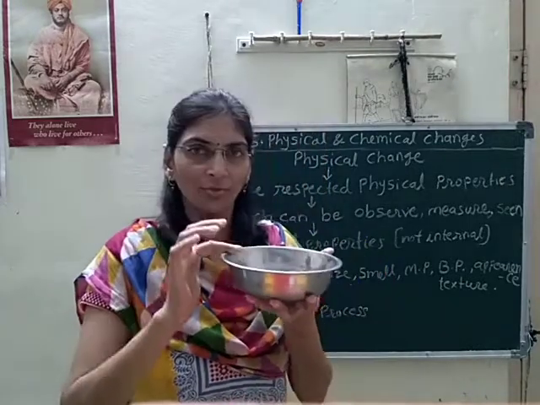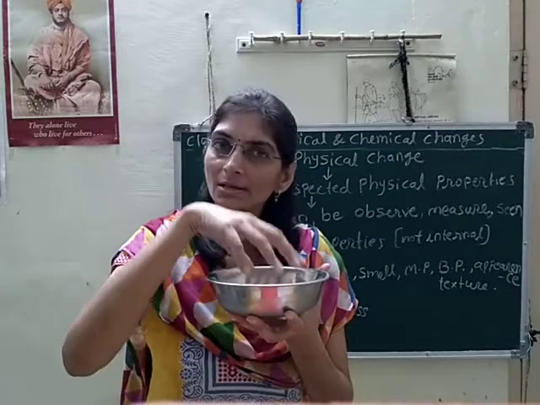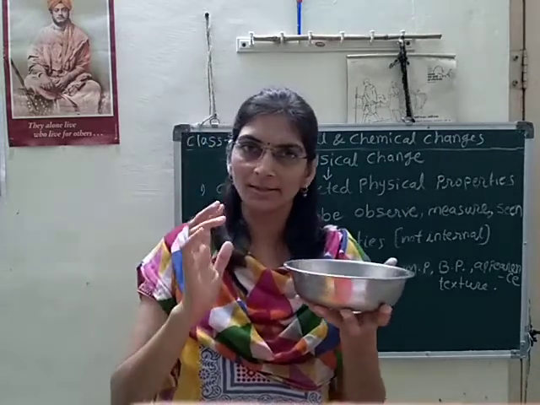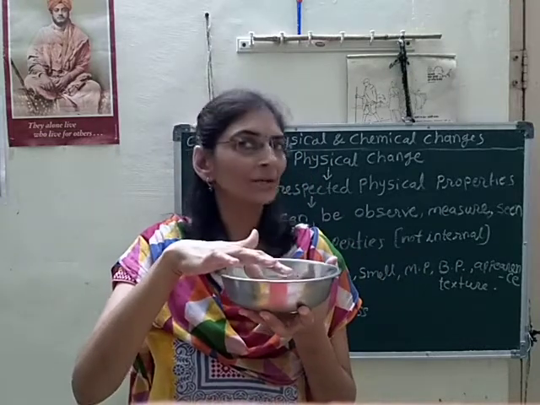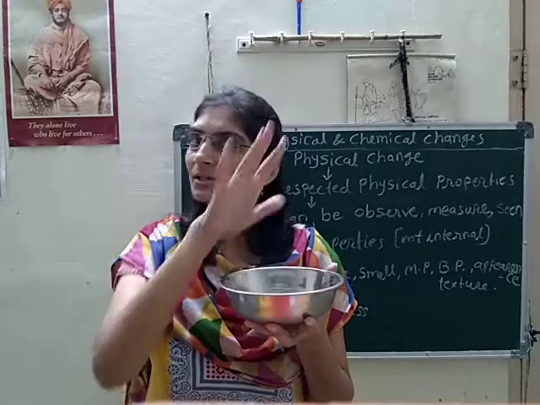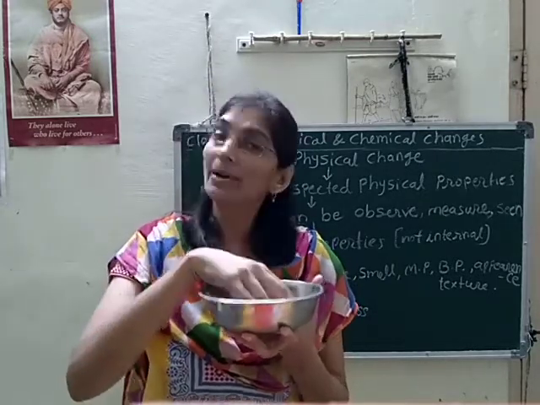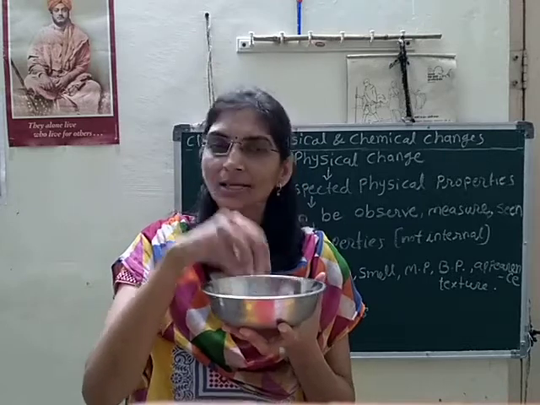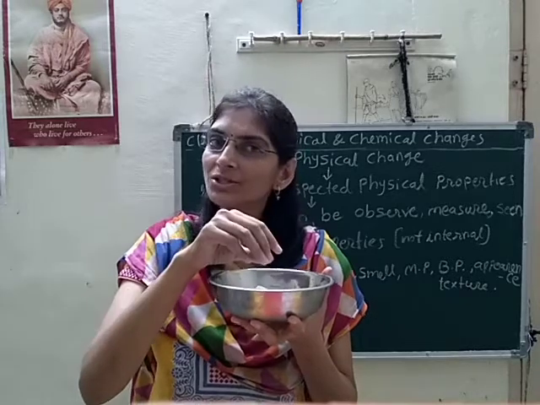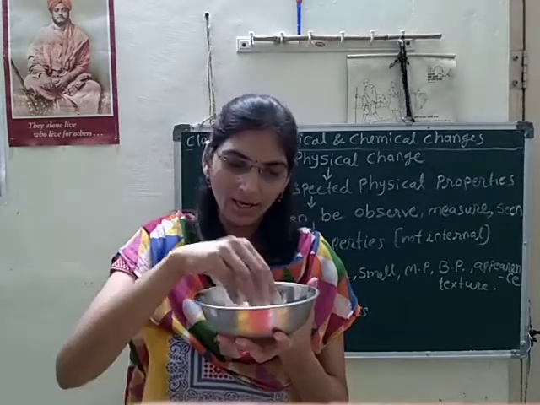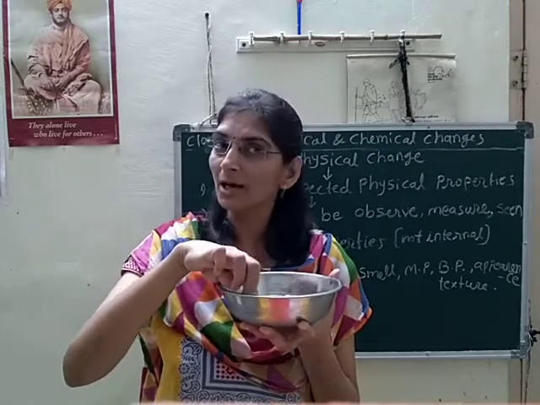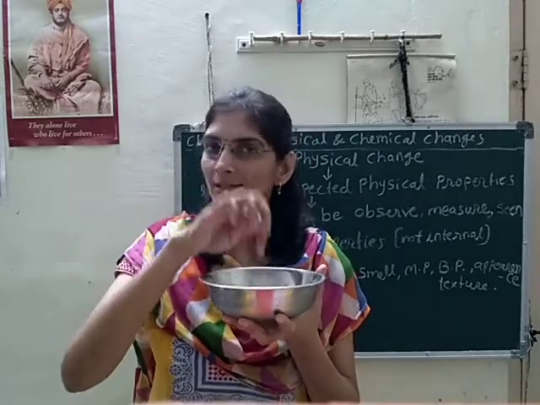Which type of change is that? It is a physical change. We discussed in our previous lecture also that the melting of ice is a physical change, because only the state is changed. It is the solid state, and the water formed here is the liquid state.